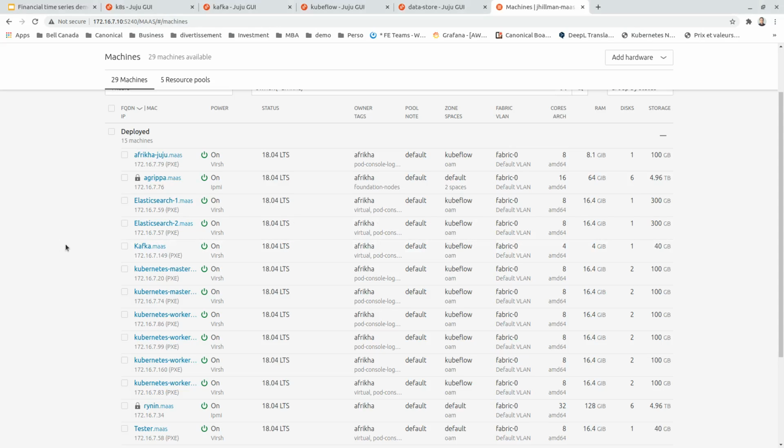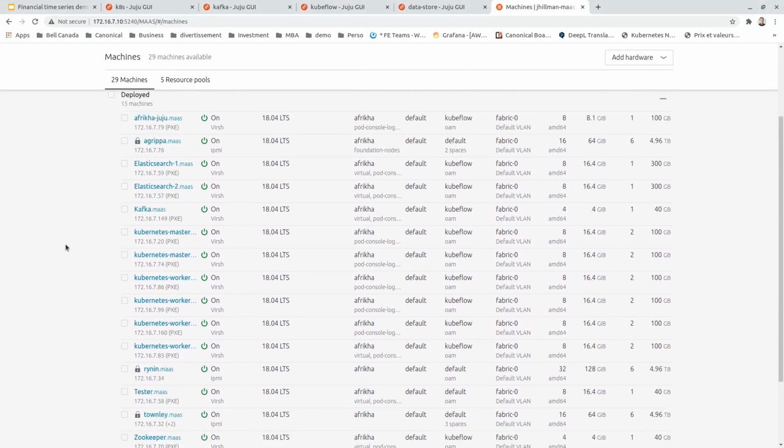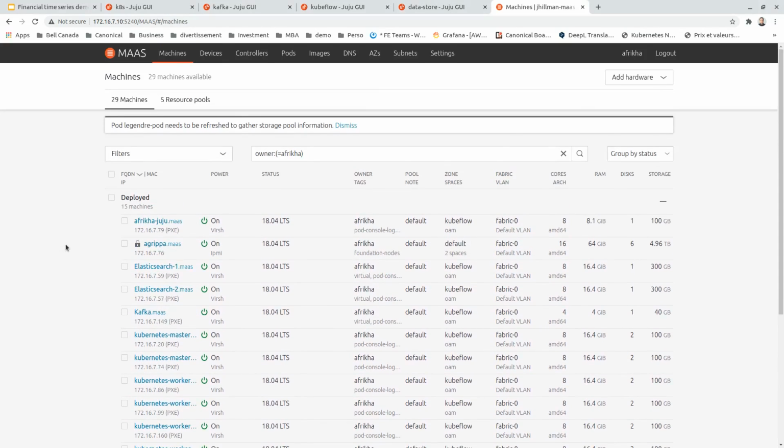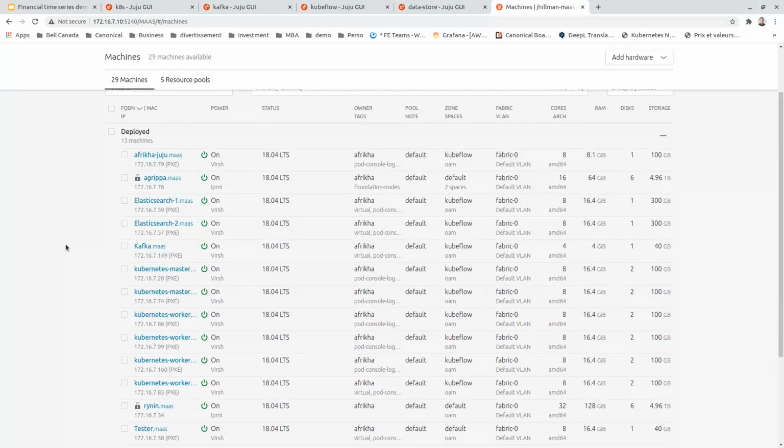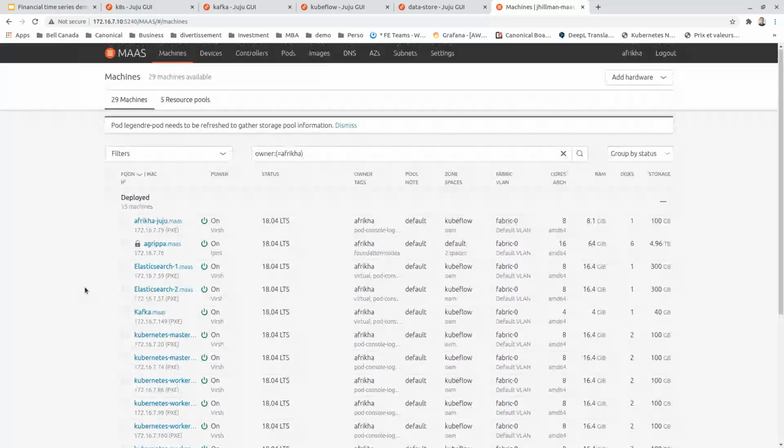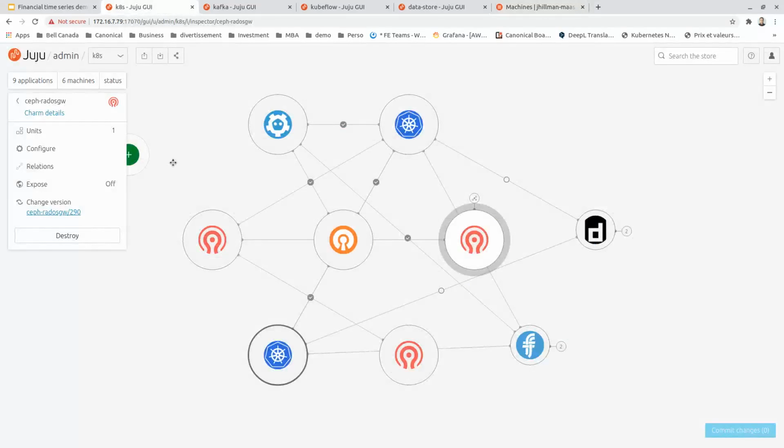As we have seen earlier, the whole demo is deployed on top of virtual machines. Those virtual machines are managed by MAAS. So we can see the virtual machines used for this demo, like the Juju virtual machine, Elasticsearch, the master and the worker nodes, and also the Kafka node. This is the whole environment managed by MAAS. We can also see the environment deployed by Juju. Here is the Kubernetes and Ceph environment.